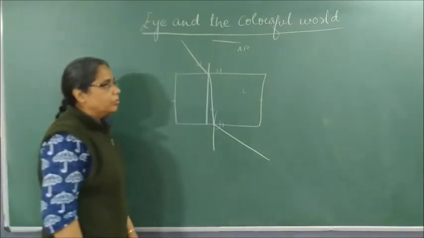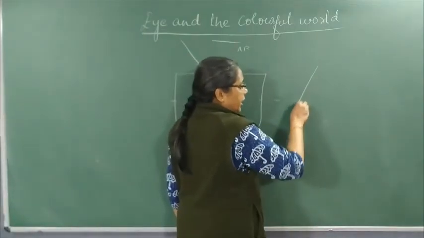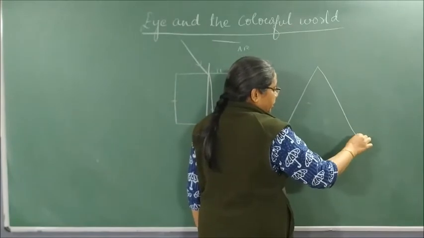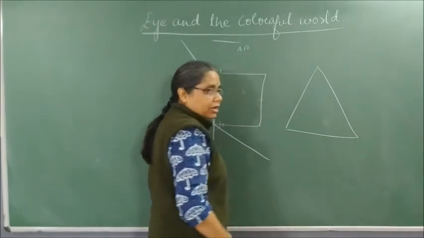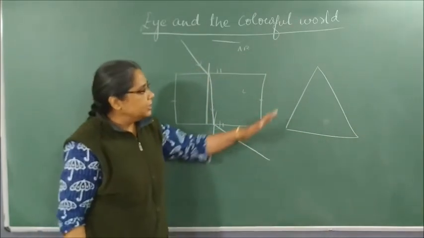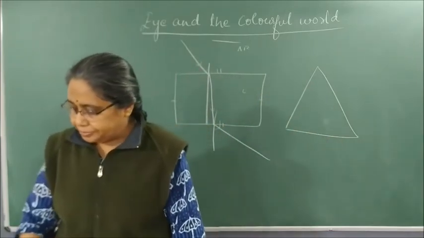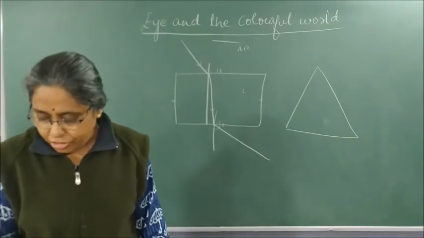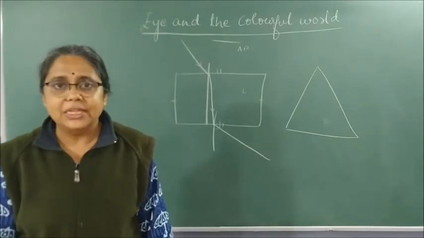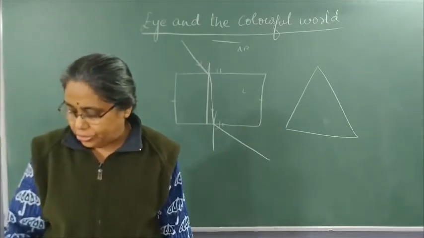Now we have to talk about refraction taking place through a prism. A prism is a triangular surface and it has inclined faces. So let us read through it. Please open page number 191, have a pencil in hand and let us read through it.